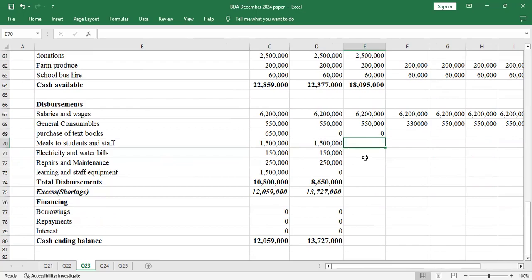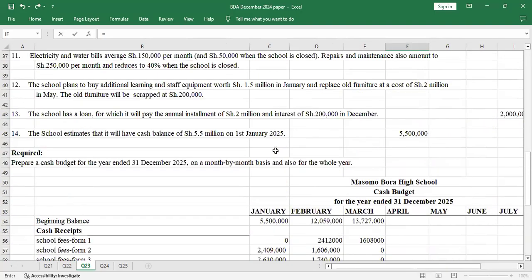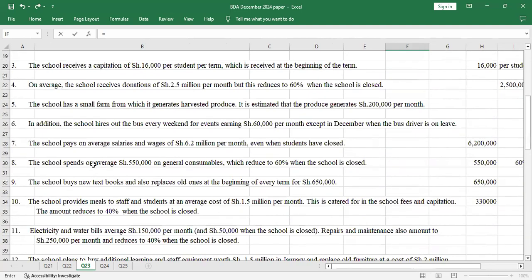What about meals to students? March, still a term. And I recall that the meals were supposed to cost 1,500 when the school does not close. So what happens in April when the school closes? Let me see: the school provides meals to staff catered from school fees. The amount reduces to 40%.